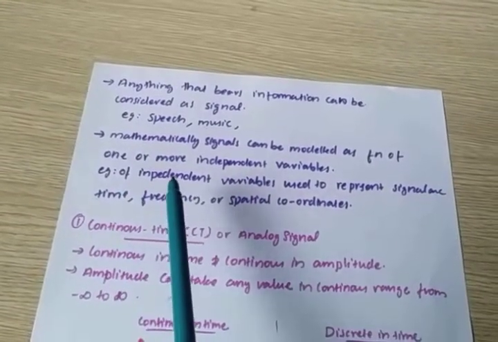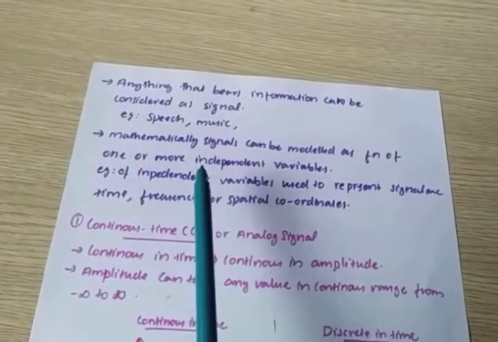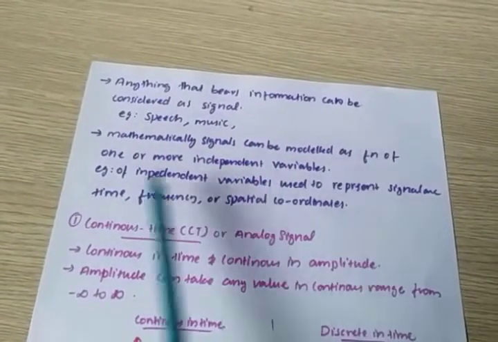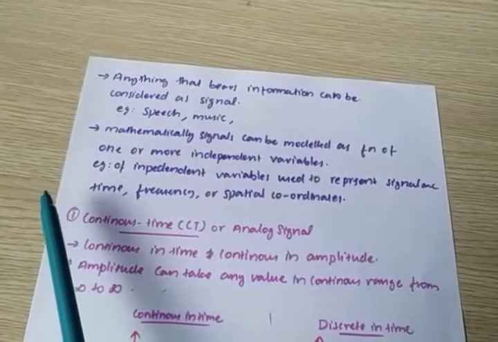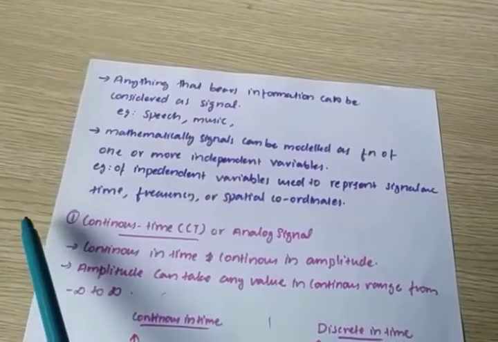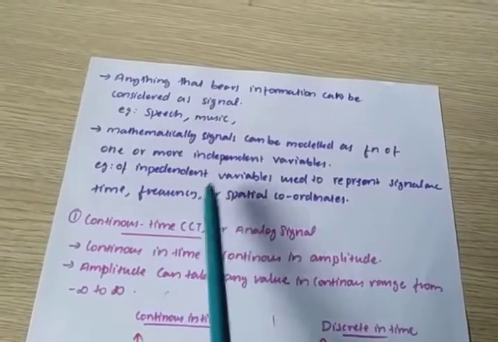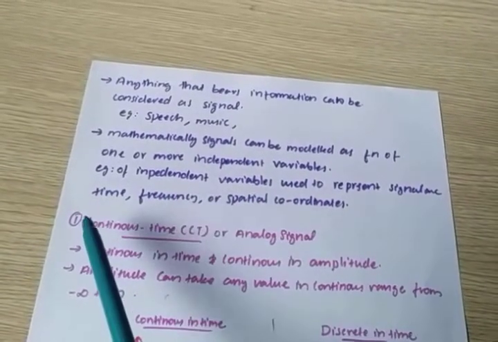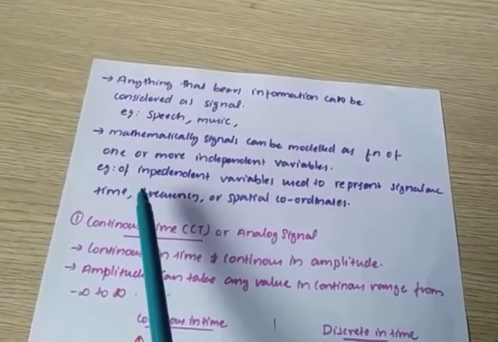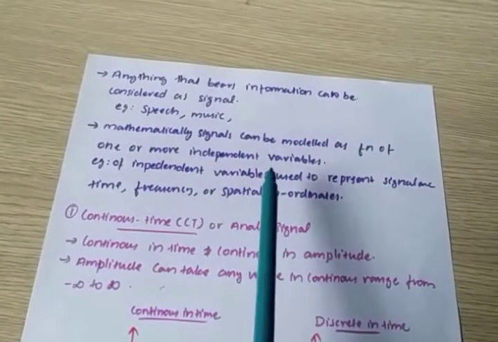So a signal is a function of one or more independent variables, and while drawing a signal we normally need two quantities, amplitude and time. If you are considering it on the basis of time, it is a time domain signal. If you draw the signal spectrum with respect to frequency, it is a frequency domain signal. If the signal is considered in a spatial domain, like electromagnetic signals, then we consider spatial coordinates.